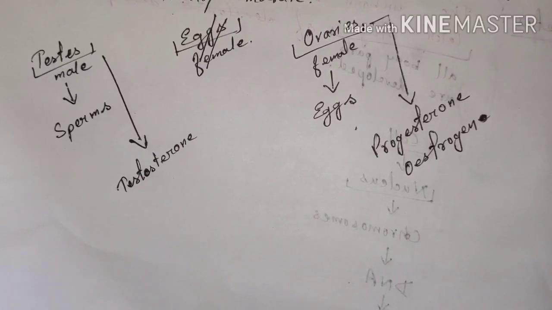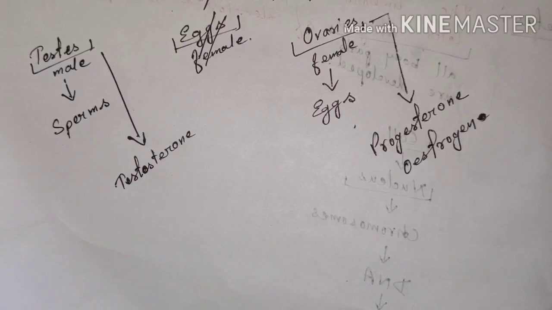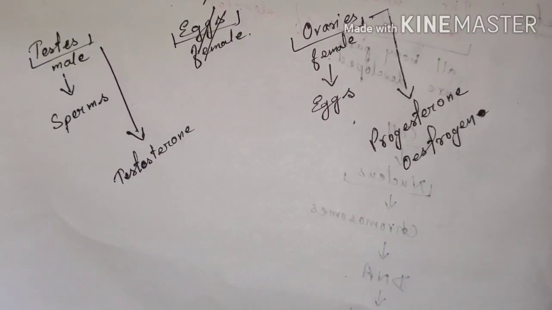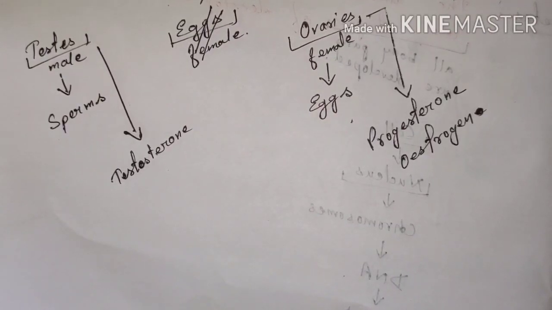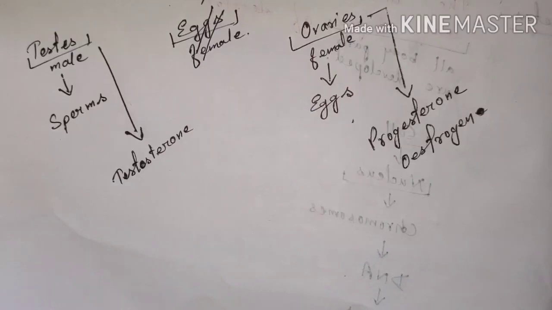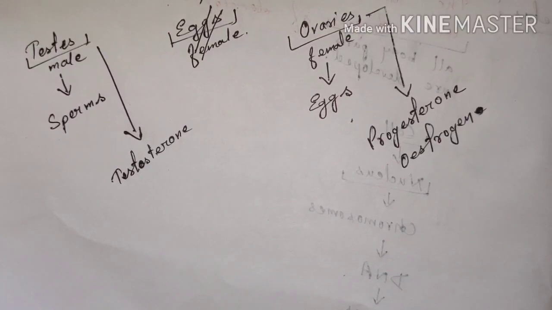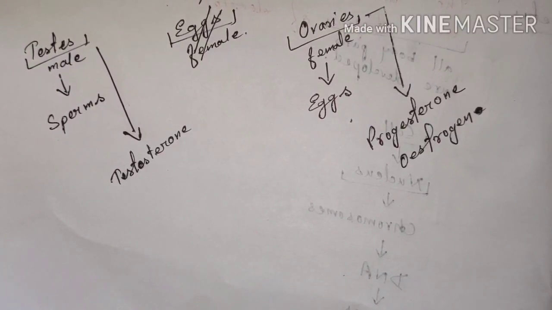The testes start to produce sperms. There is also a slight change in the voice, that means the boy's voice becomes hoarse. In case of females, the mammary glands develop and enlarge, the hips broaden, the uterus and vagina enlarge, the ovaries start releasing eggs, menstruation starts, and the female voice also changes.